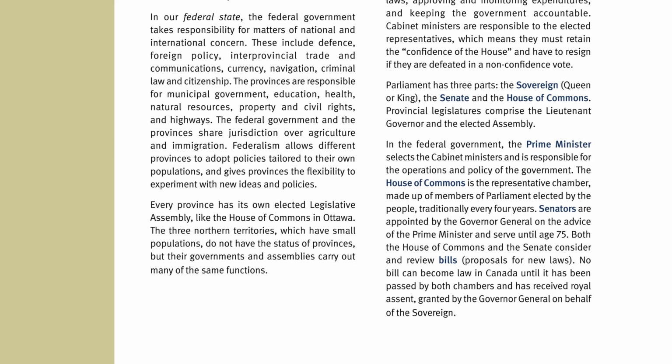In the federal government, the Prime Minister selects the cabinet ministers and is responsible for the operations and policy of the government. The House of Commons is the representative chamber made up of members of Parliament elected by the people, traditionally every 4 years. Senators are appointed by the Governor-General on the advice of the Prime Minister and serve until age 75. Both the House of Commons and the Senate consider and review bills, which are proposals for new laws. No bill can become law in Canada until it has been passed by both chambers and has received royal assent, granted by the Governor-General on behalf of the sovereign.